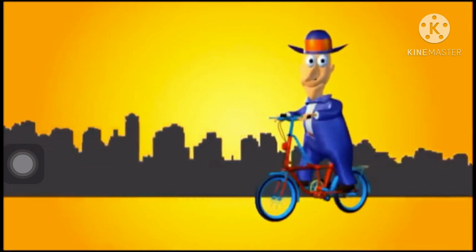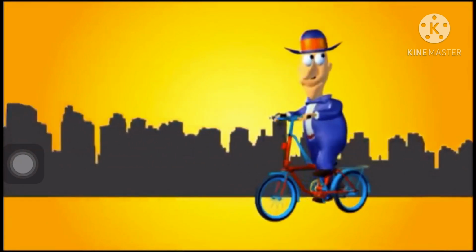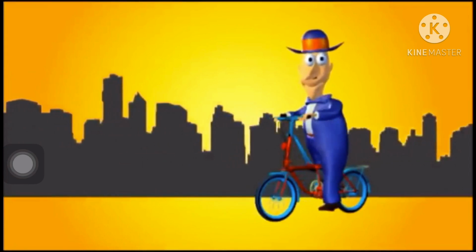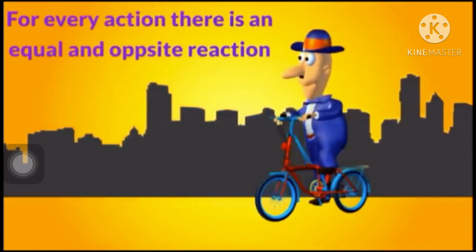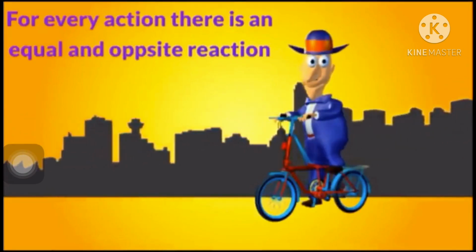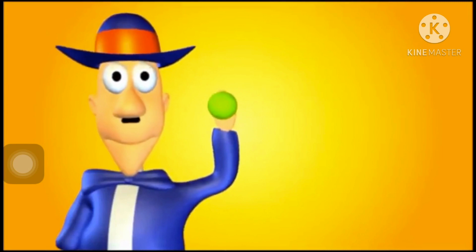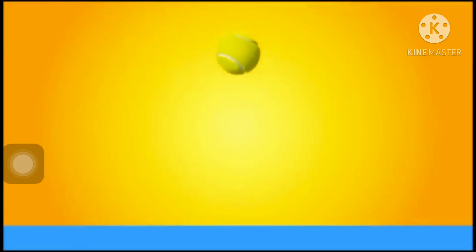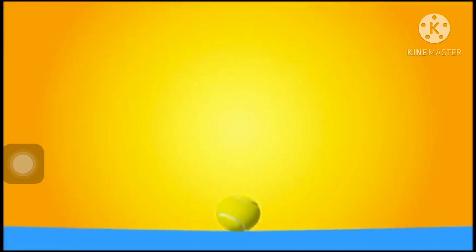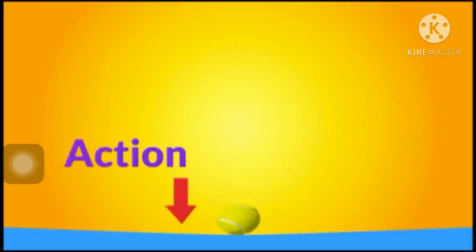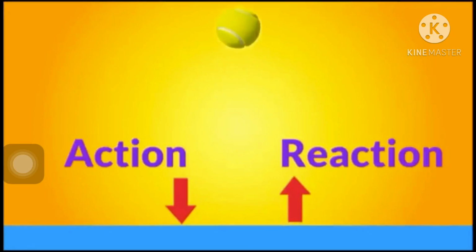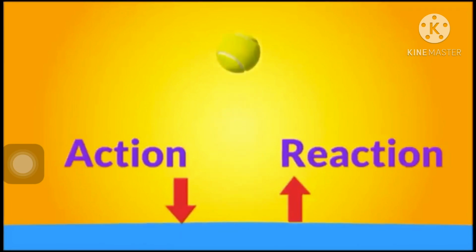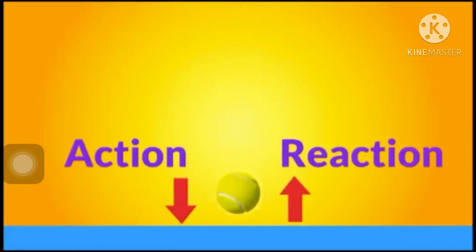Until now, we've only learned the first and second laws of motion. Oh, you're riding a bicycle. Have you ever wondered why a bicycle moves forward? Well, it moves according to Newton's third law, which says that for every action, there is an equal and opposite reaction. To understand this, see what happens when you drop a tennis ball. As the tennis ball hits the floor, it causes a downward force on the floor. This is the action. The floor reacts by pushing on the ball with the same force, but in the opposite direction. Action, reaction. Together, the floor and the ball form what's called the action-reaction pair.